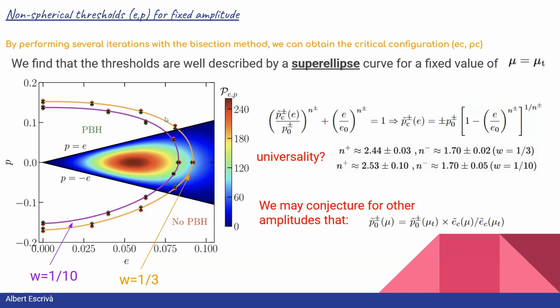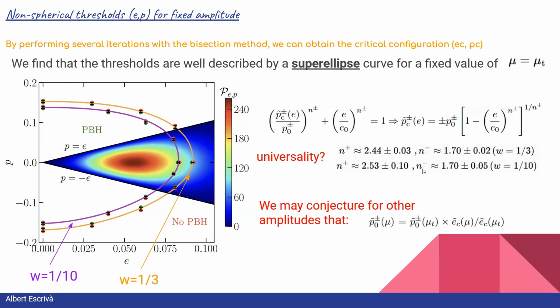In the figure, what we can see is that inside the curves, the deviation from sphericity is not sufficiently large to prevent black holes from forming. Otherwise, outside the curves, the deviation from sphericity is sufficiently large to prevent the fluctuations from collapsing and forming black holes. Something interesting is that we find that both exponents, n plus and n minus,